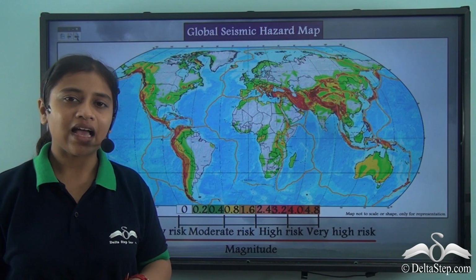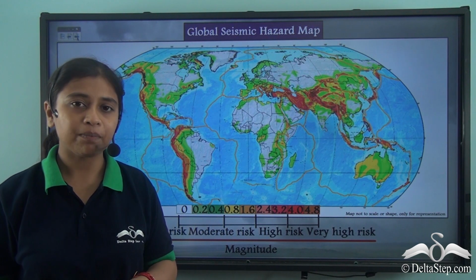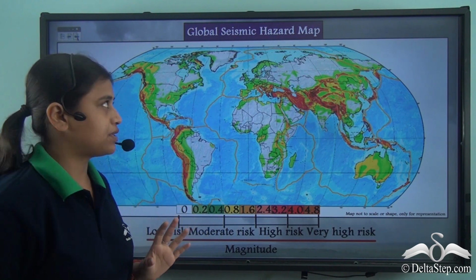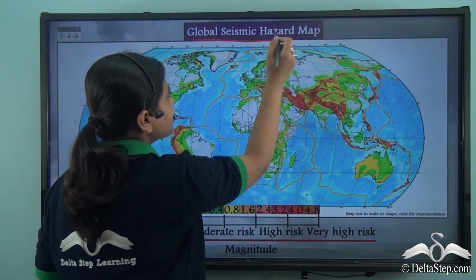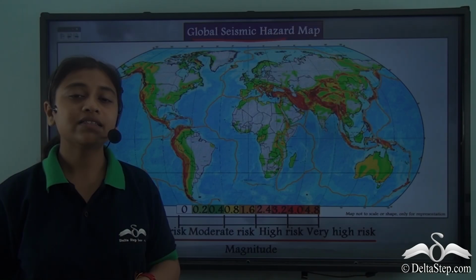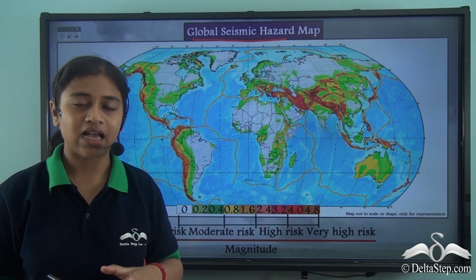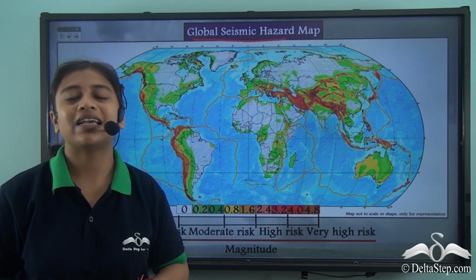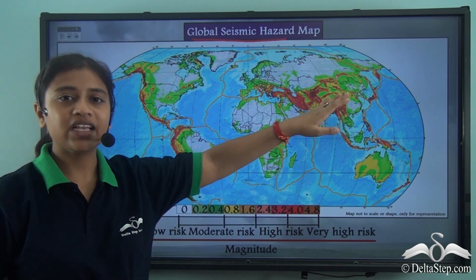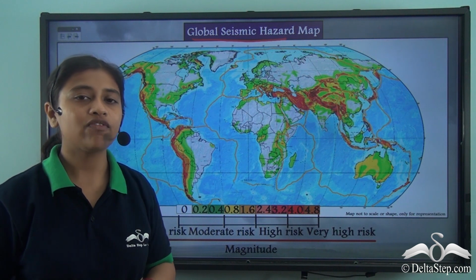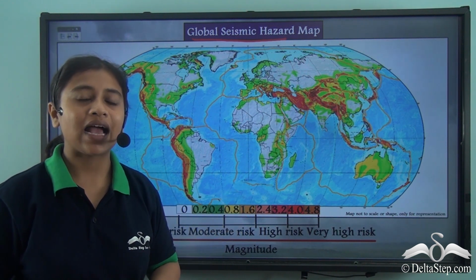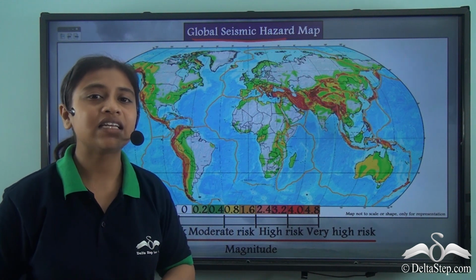To understand that and to see what exactly happened, we need to first take a look at the world map that maps the global seismic hazard areas, which only means that this map helps us to know about the places that are more prone to seismic activities. From the map, it is quite evident that Asia is the hot seat of seismic activities. As you can see, Nepal is marked as a high-risk hazard area.